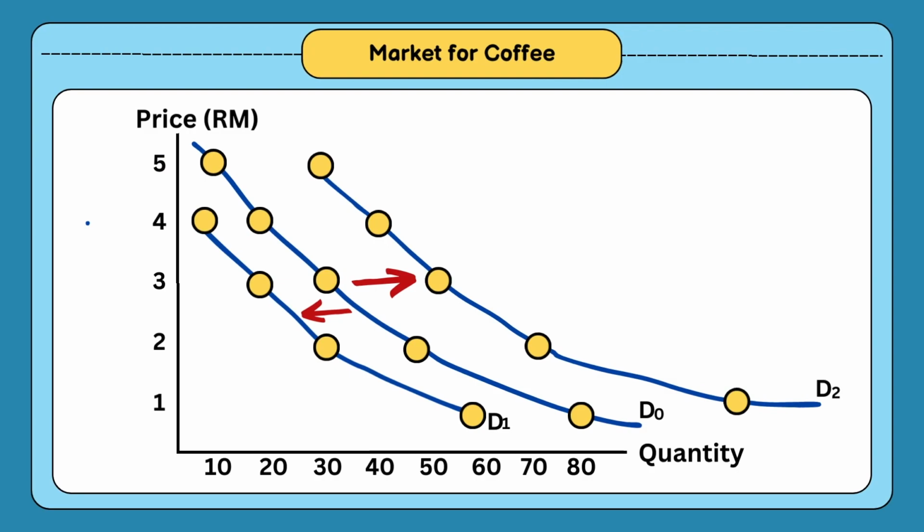For example, let's say a study comes out that says coffee causes baldness. That would cause the entire demand curve to shift to the left. At every single price, people are gonna buy less. So the curve shifts to the left. This is called a decrease in demand. The opposite is an increase in demand. So at every single price, people are gonna buy more. So the demand curve shifts to the right.